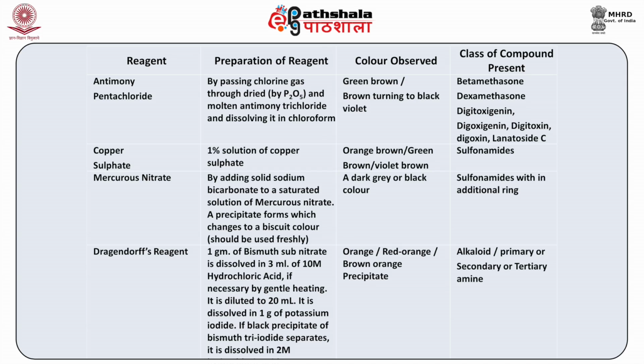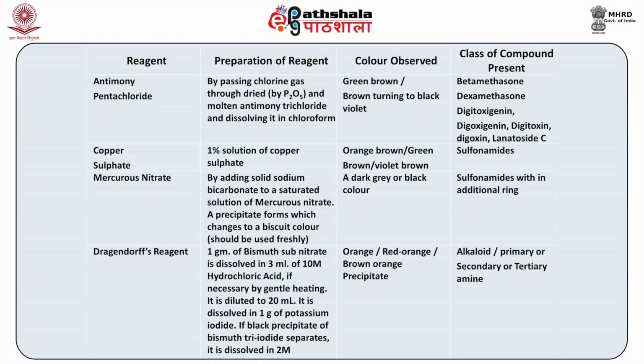Coming to yet another reagent, which is Dragendorff's reagent. In order to prepare this reagent, 1 gram of bismuth subnitrate is dissolved in 3 ml of 10 molar hydrochloric acid, and if necessary some gentle heating has to be done. It is then further diluted to 20 ml and dissolved in 1 gram of potassium iodide. If a black precipitate of bismuth triiodide separates, it has to be further dissolved in 2 molar hydrochloric